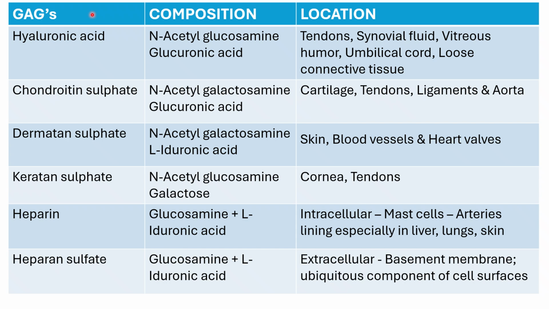Let us revise glycosaminoglycans. Biologically important glycosaminoglycans are hyaluronic acid, chondroitin sulfate, dermatan sulfate, keratan sulfate, heparin, and heparan sulfate. We need to recollect the composition of each, and the location and biological importance of each glycosaminoglycan. Glycosaminoglycans are heteropolysaccharides which are made up of repeating disaccharide units. The first unit is amino sugar and the second unit is uronic acid.